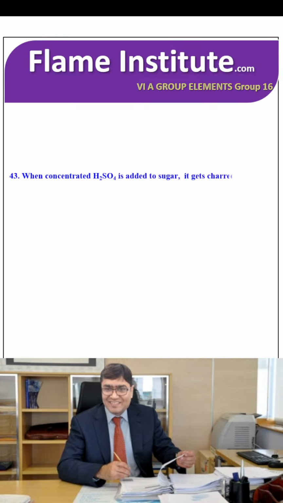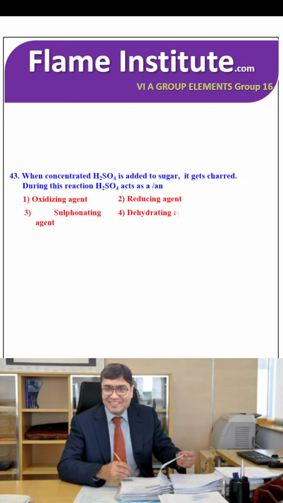When concentrated H2SO4 is added to sugar, it gets charred. During this reaction, H2SO4 acts as an oxidizing agent, reducing agent, sulfonating agent or dehydrating agent. C12H22O11 on concentrated H2SO4 giving you 12C plus 11H2O, that is a dehydrating agent. So, fourth option is the correct option.